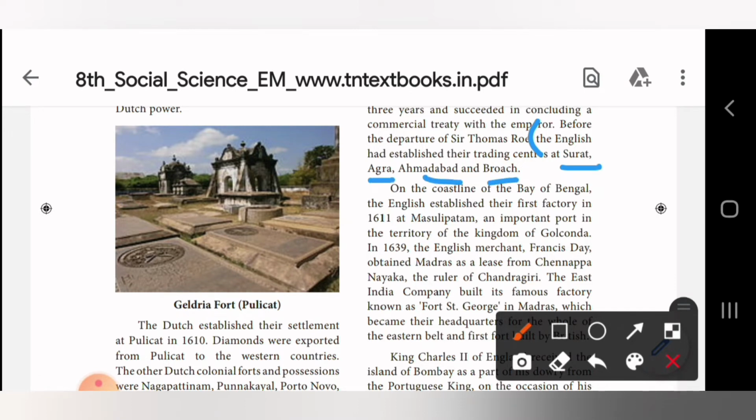So what are the trading centers? How many trading centers are there? 4 trading centers are there. Got it? So how many trading centers? 4. What were they? Surat, Agra, Ahmedabad and Bhuj. Got it? So this is 5th short answer. Sorry, I have written 6 here. It's 5th short answer in Roman letter 6. Okay?